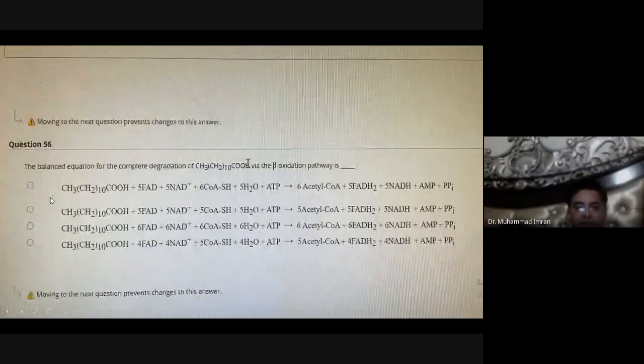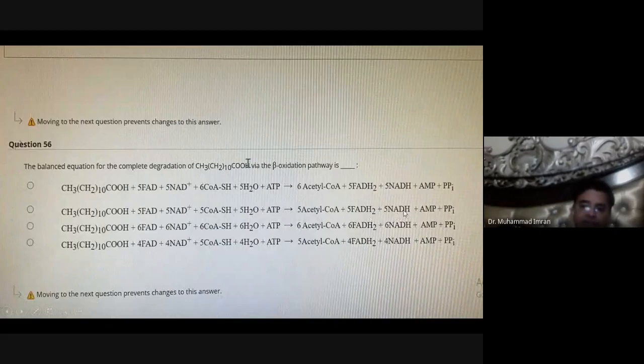The balanced equation for complete degradation of a 10 carbon fatty acid in beta oxidation: it produces 5 acetyl-CoA, 4 FADH2 and 4 NADH. Why?